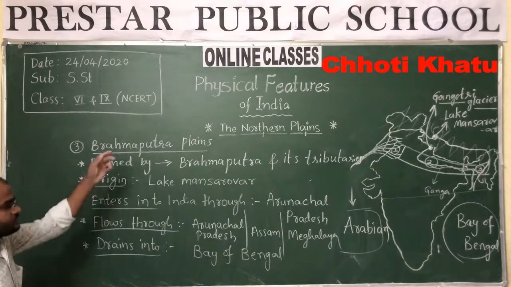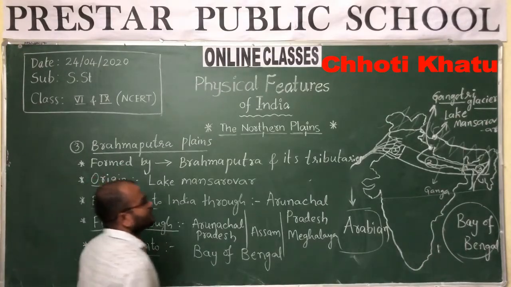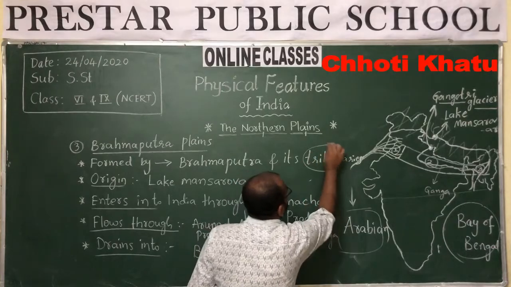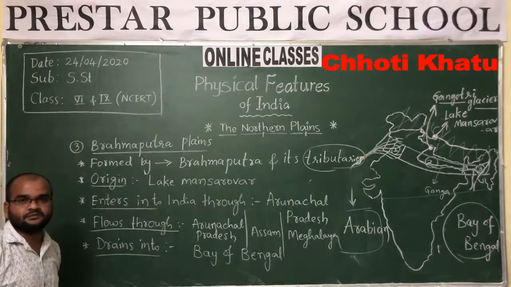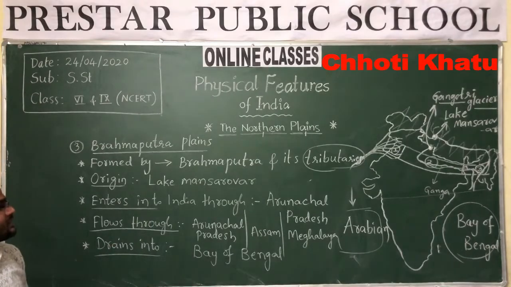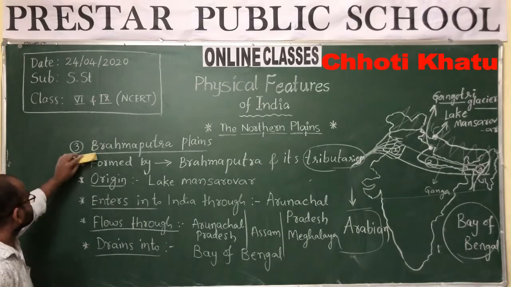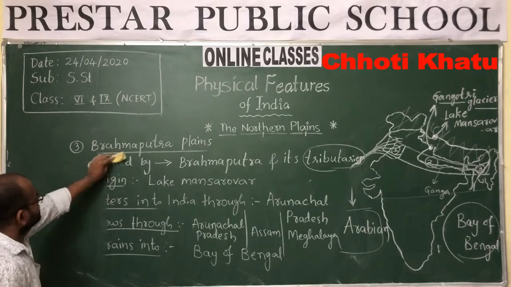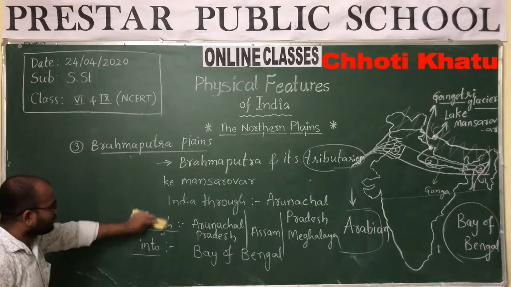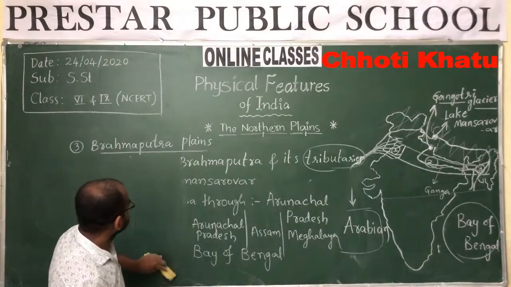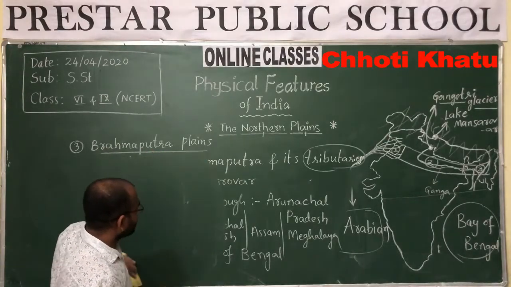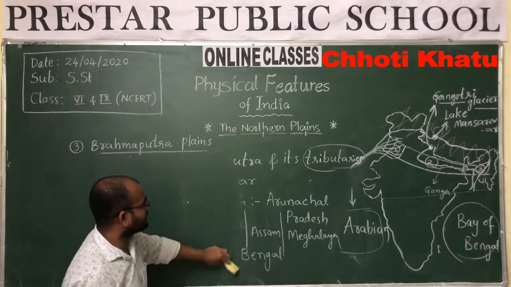Okay, now our task is to remember the tributaries of river Brahmaputra. So first of all, what are the tributaries of river Brahmaputra? There are mainly two tributaries. Okay, two important tributaries of Brahmaputra are there.